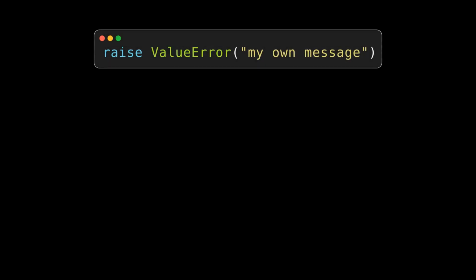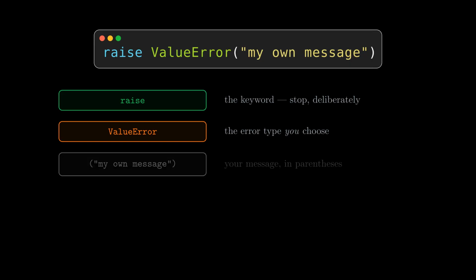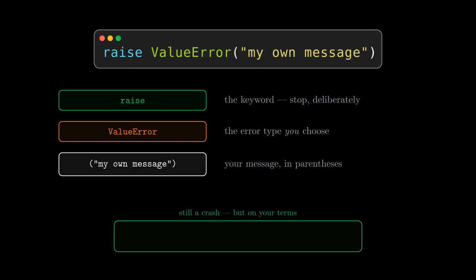The keyword is raise. You name the error type you want and you put your own message in parentheses. Raise a ValueError with the message "my own message." The program still crashes, and sometimes that is exactly right, because problematic code should not always be allowed to move on. But now it crashes with an error type you chose and the message you wrote, instead of whatever cryptic text Python would have produced on its own.